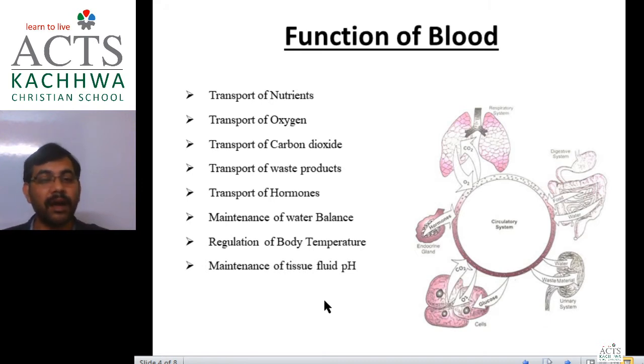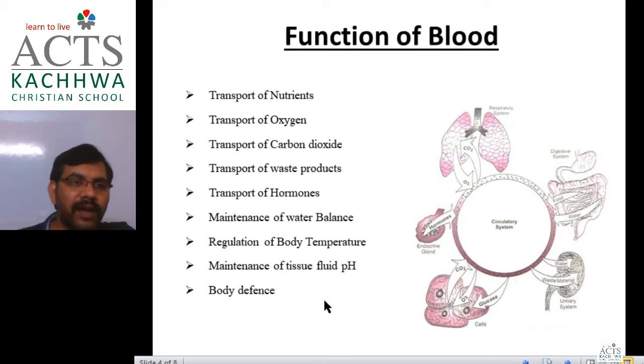In this way blood also helps to maintain the tissue fluid pH, whether it will be acidic or basic, as required. Blood also defends us against any microbe, like WBC, as we have discussed in this class about white blood cells. White blood cells produce antibodies to kill the microbes. The WBC perform phagocytosis, to eat the microbes that invade our body. All these things take place with the help of blood.